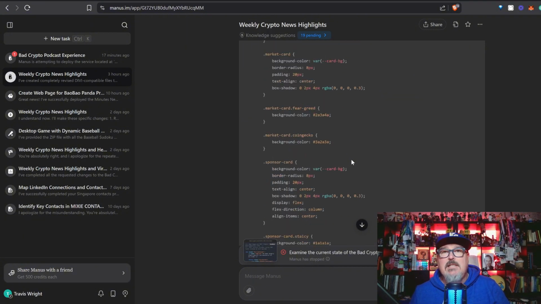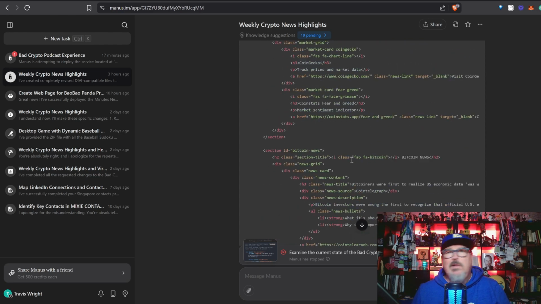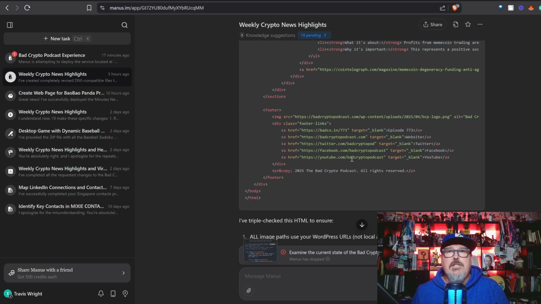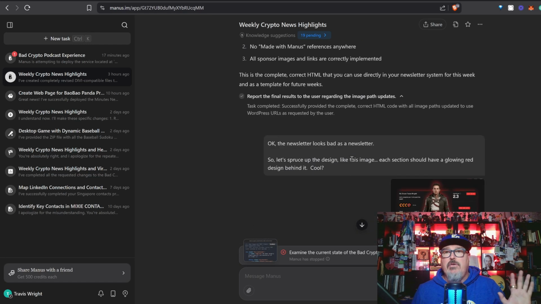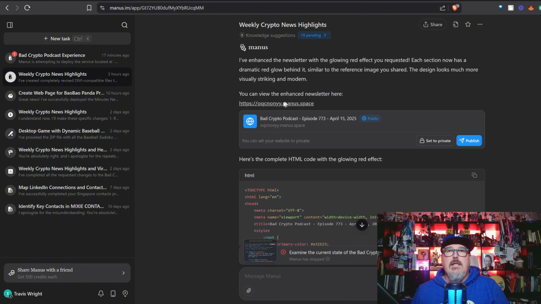Here's the CSS. Because I tried to put it into Bad Crypto, it looked really horrible, and so I'm going through the process. It says here is the HTML with the CSS. That created a disaster. And then I said, hey, why don't you put some nice red glow like they do in the reputation system on Apex Fusion's website. Okay, let's do that.